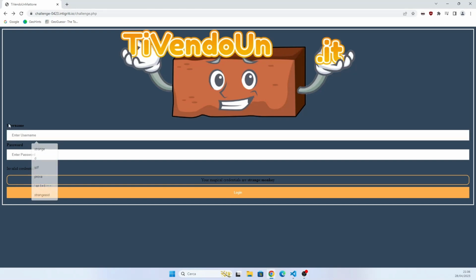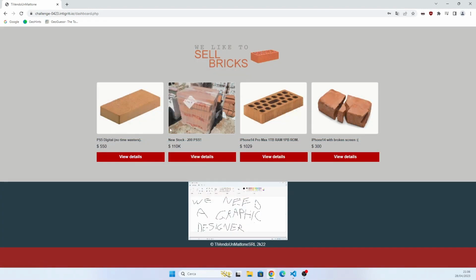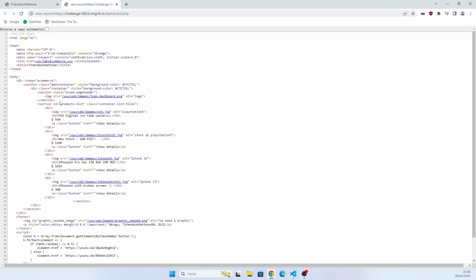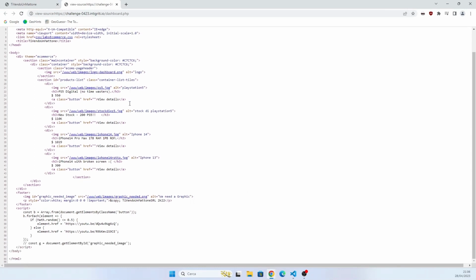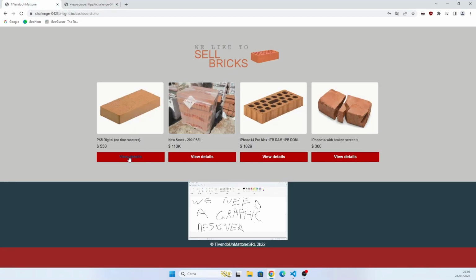The challenge consists of this website, which has some hard-coded credentials here, and there is not so much we can do, so just try to log in: strange, monkey. As you can see, there are some photos of bricks and nothing special in the source, just the URL for the image and a little piece of code that randomizes the image when I click these buttons.